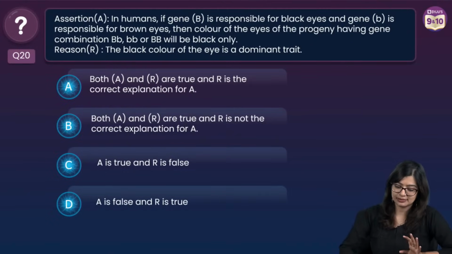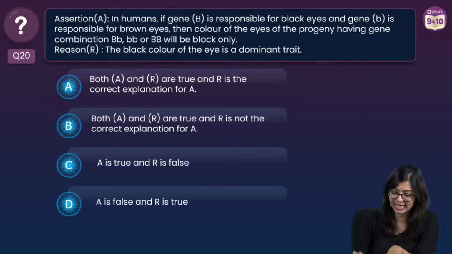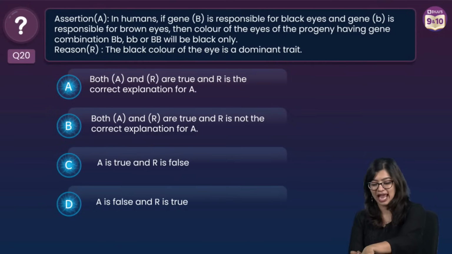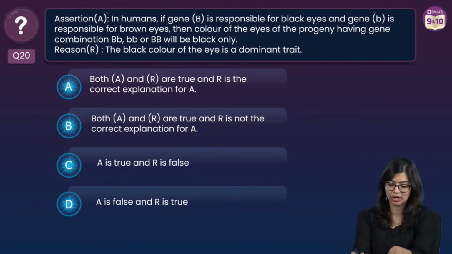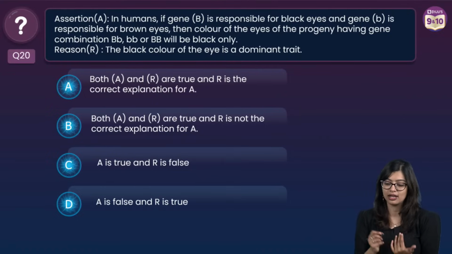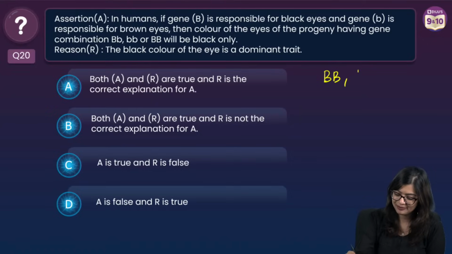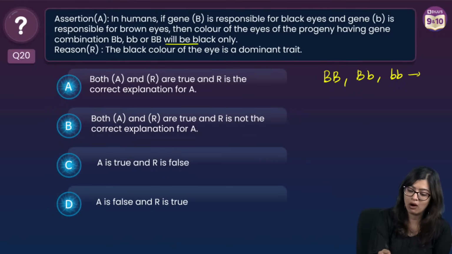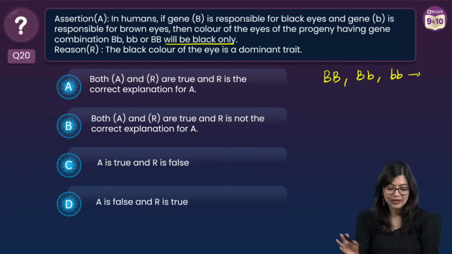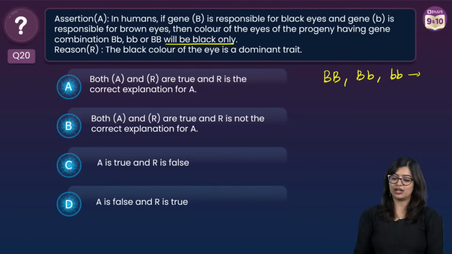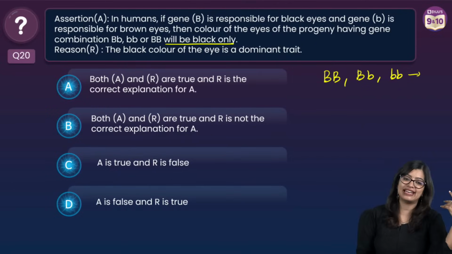In humans, if gene B is responsible for black eyes and gene b is responsible for brown eyes, then the color of the eyes in the progeny having combination BB, Bb or small bb will all be black only. Reason being that black color of the eye is a dominant trait. This is a very direct question.